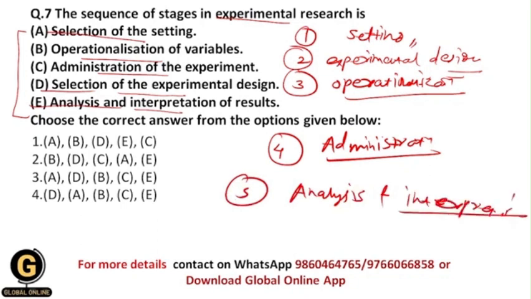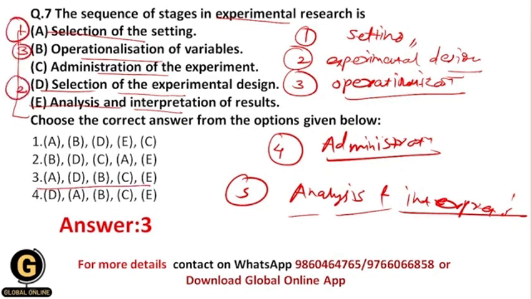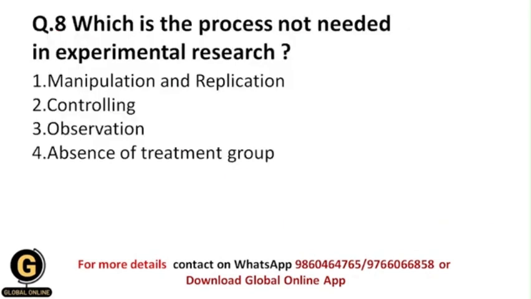You are going to analyze the data whatever you have got, and after that you are going to interpret that data and finally conclude your research. And that's why the correct answer for this is third, that is A, D, B, C, E, because here A is your first stage, then D is your second, then B is your third, C is fourth, and E is fifth. Which is the process not needed in experimental research?